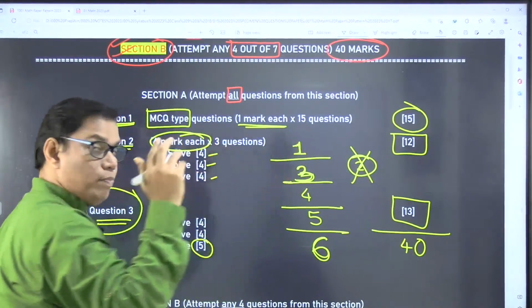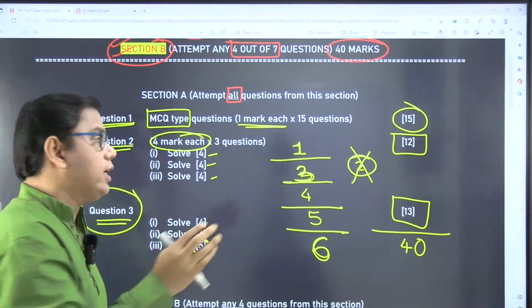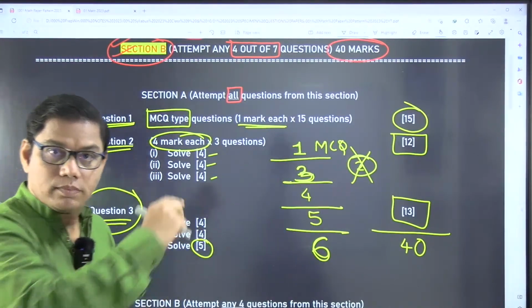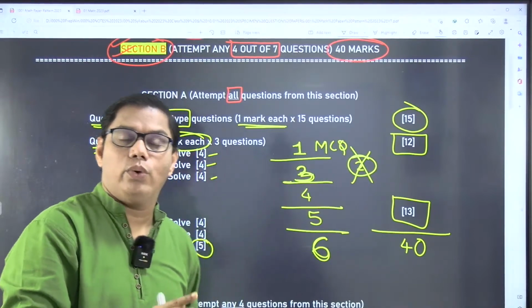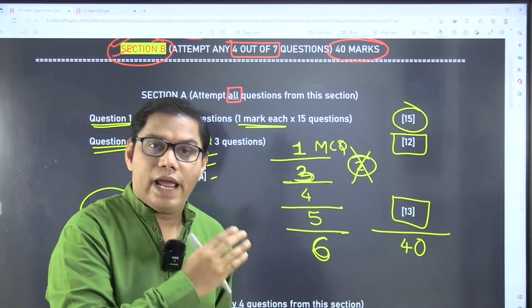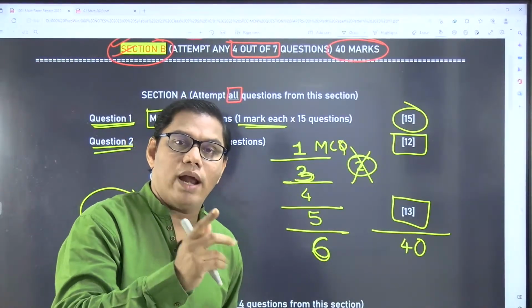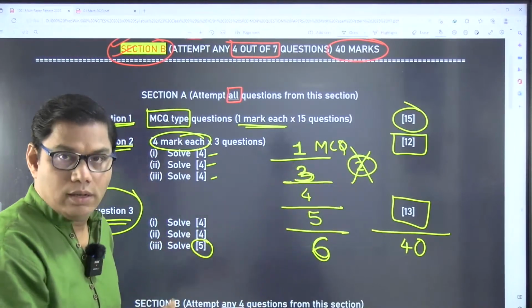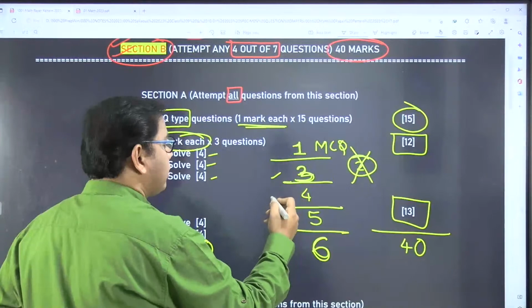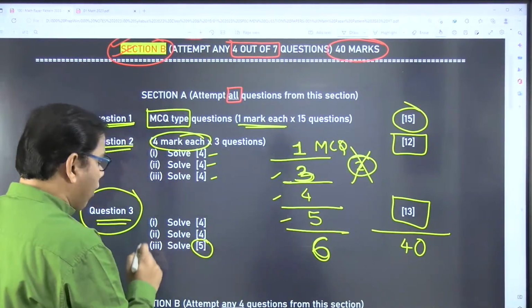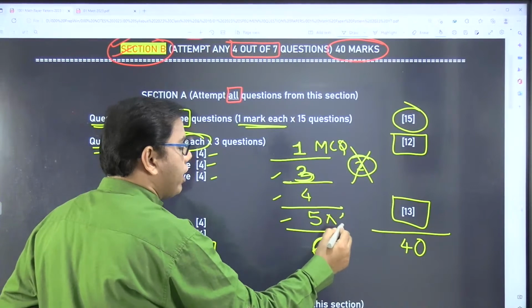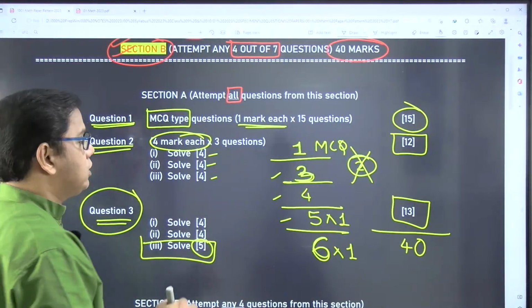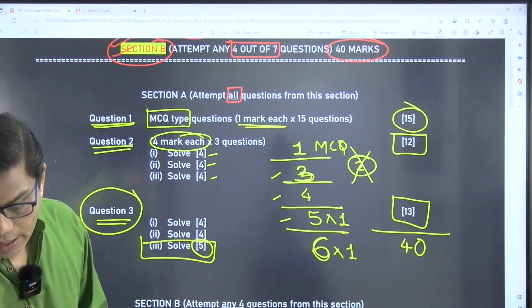You don't have this 2 mark question. You have 1 mark each questions, and these will be MCQ, multiple choice questions. That means a question will be given to you and there will be four options A, B, C, D, and you have to select one out of those four options. Then you don't have 2 marks questions as I've discussed earlier. Then you have 3 marks questions, 4 marks questions, and 5 marks question, only one question which carries 5 marks. And later on you will see that in section B you will have one question which is for 6 marks. Is it clear? Can I continue?